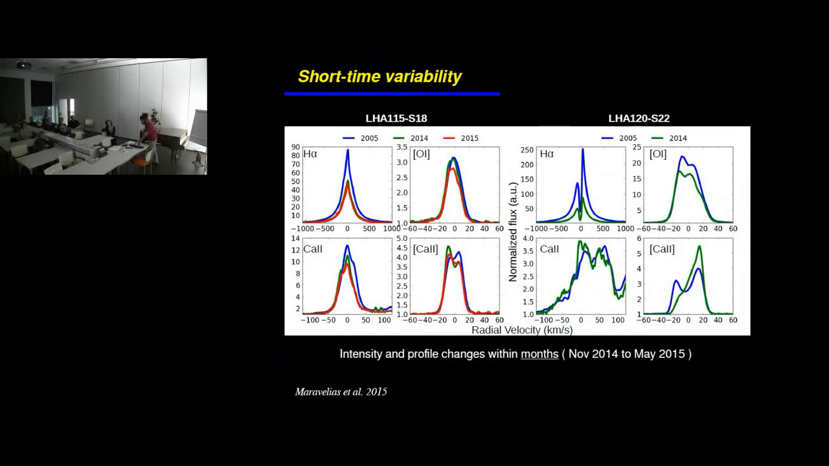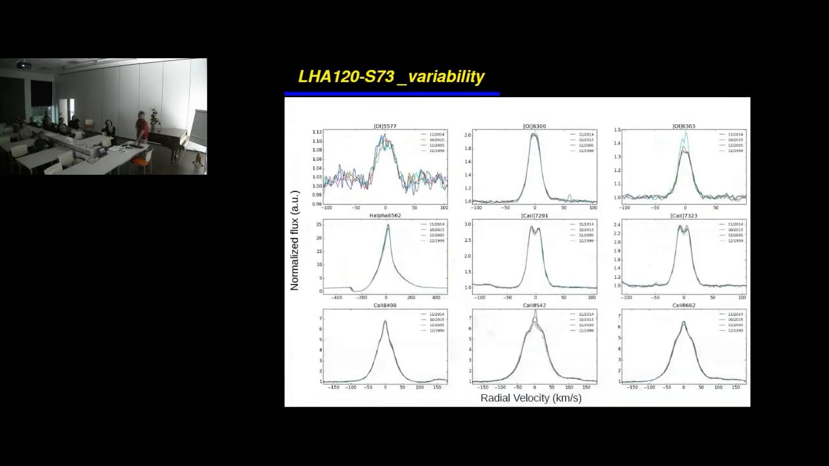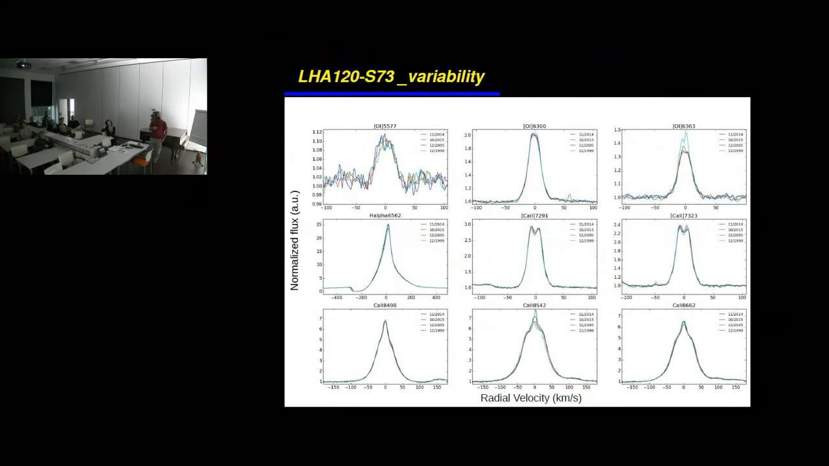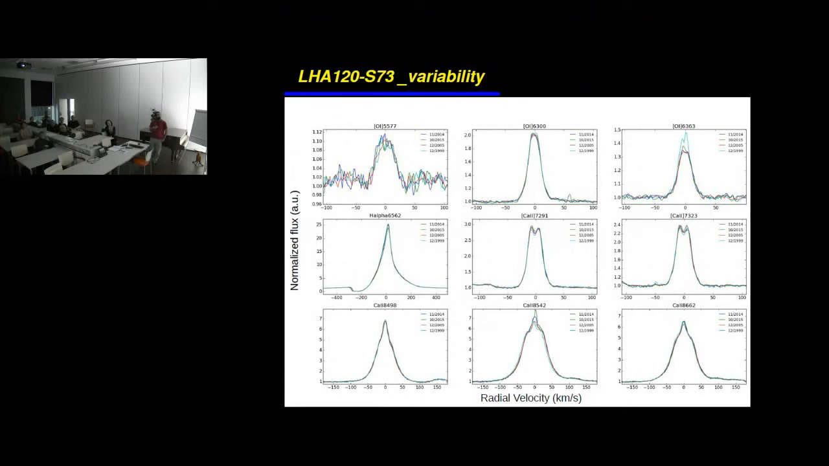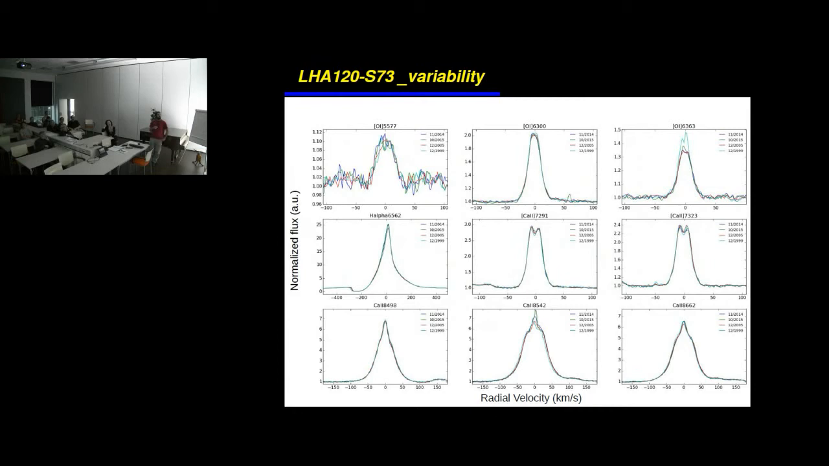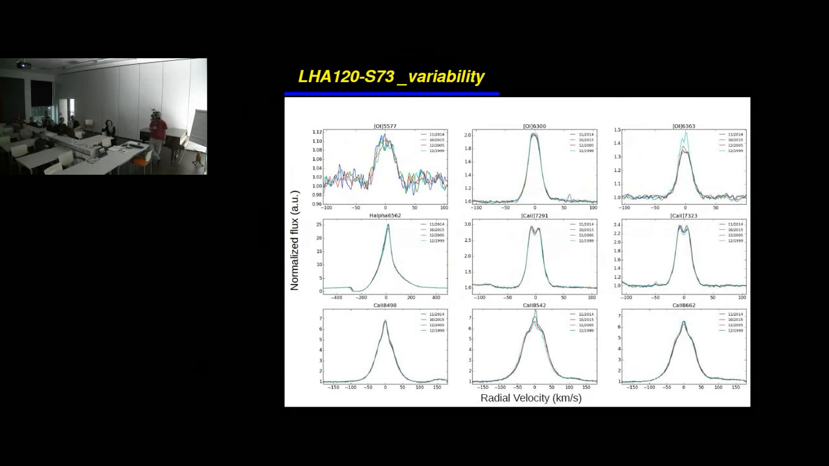However, this, as I said, are more or less preliminary results, so more work needs to be done with this. However, we have been working on a specific star in the last few months. So these are what we can see as far as the variability in all lines regarding LH7-120S73.